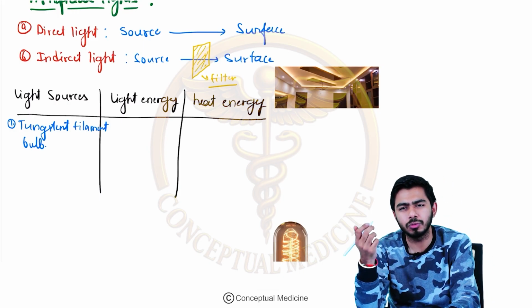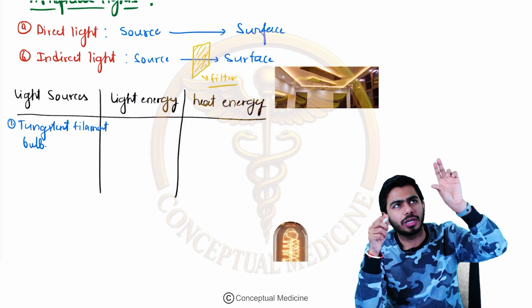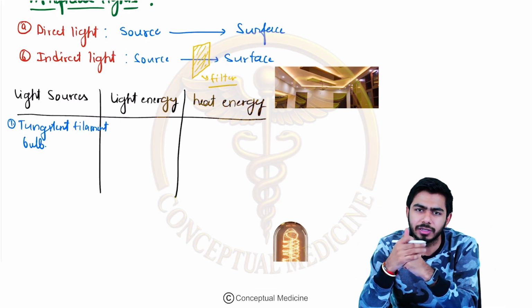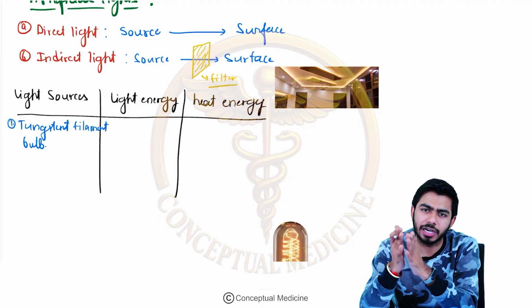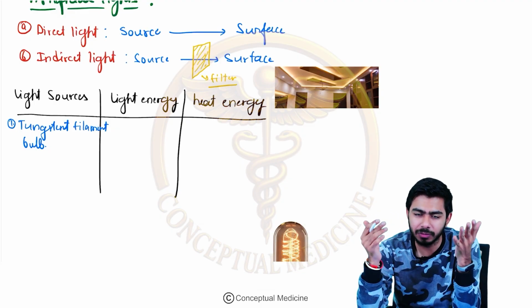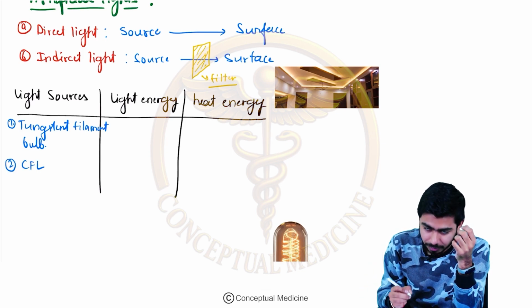And once they used to get fused, you used to check the bulb, and if the filament was displaced, then you understood that yes, it is already gone, right? If not, then you used to try other kinds of methods to make it glow again, right? So that was the tungsten filament bulb. Then came the CFL lamps, right?